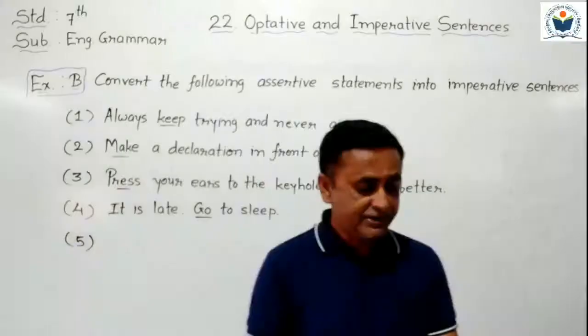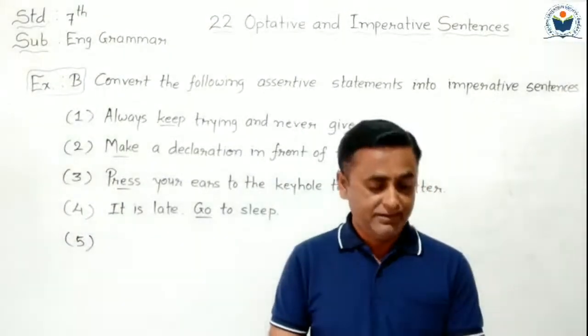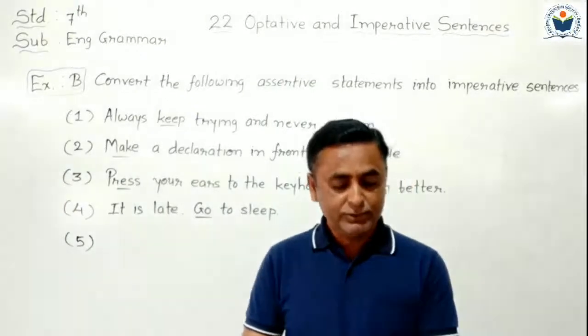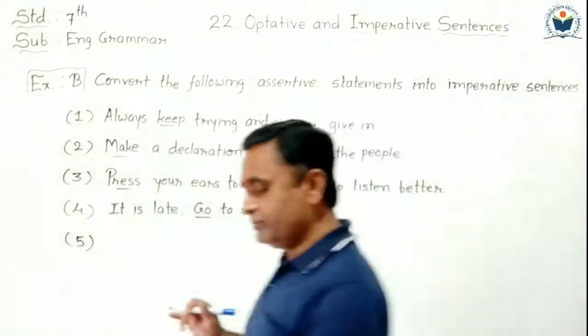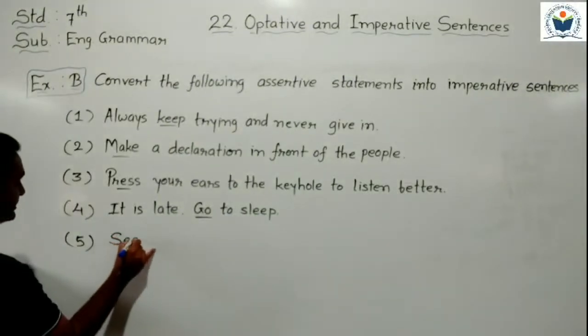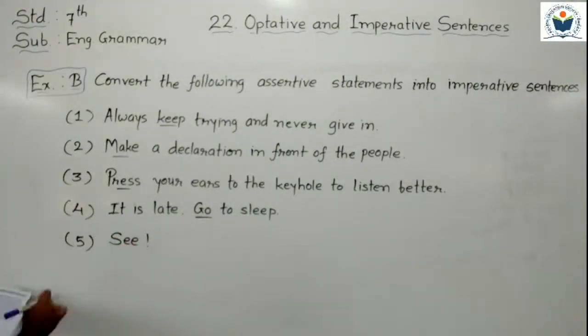Now fifth sentence we have to see, sentence number 5. You will see the suitcase beneath the sofa. So we have to start it with a verb. What do we have to write here? See. I put here an exclamation mark.